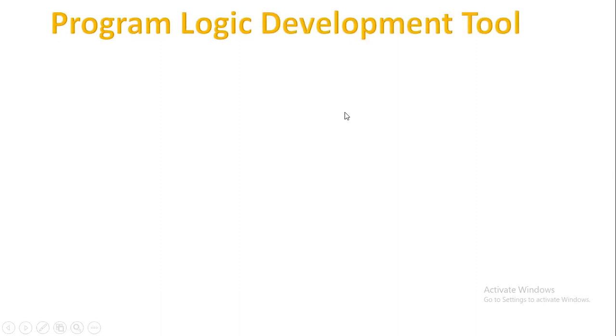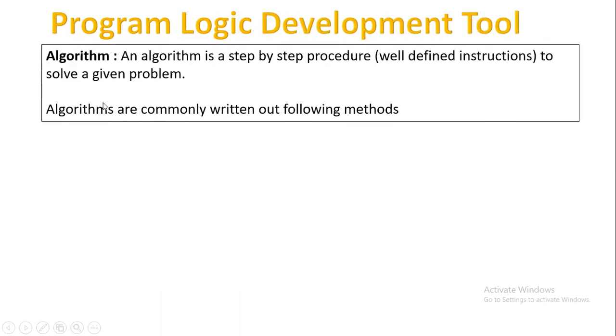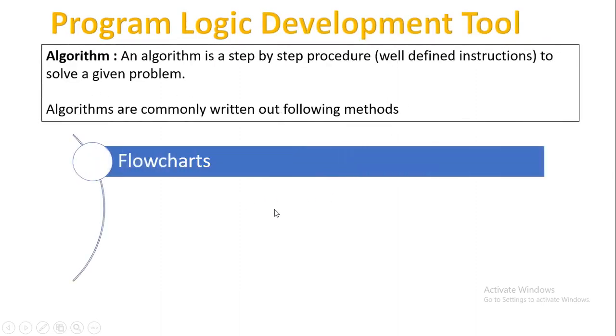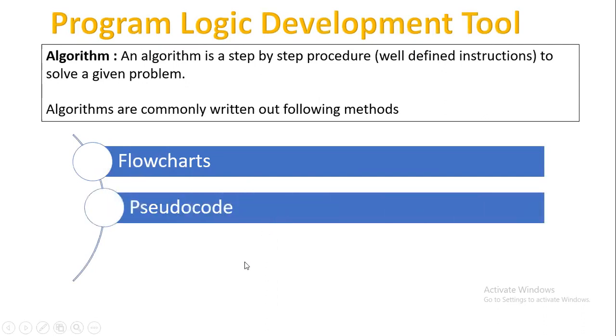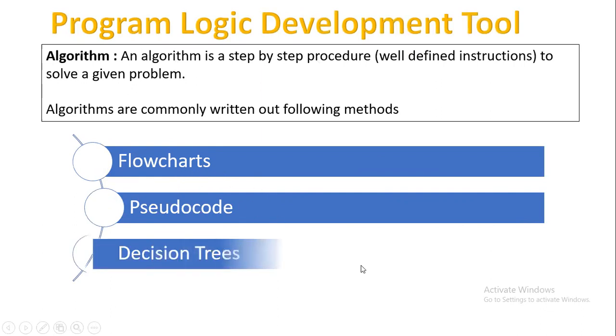Now, programming logic development tools. We have algorithms and flowcharts. Algorithms are commonly written in different methods. What exactly is an algorithm? It's a step-by-step procedure to solve a given problem. For that, we have three basic techniques: one is flowchart, one is pseudocode, and one is decision trees.